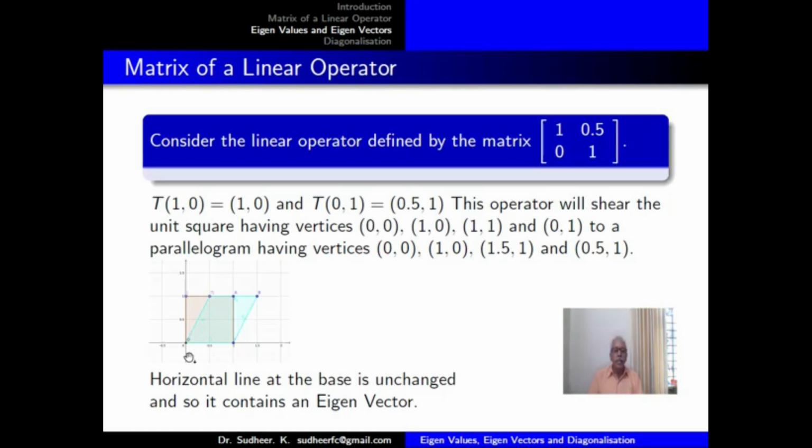Here the horizontal line is unchanged. The vector (1, 0) has itself as the image. So we can see (1, 0) to be an eigenvector, and the corresponding eigenvalue will be 1. So the shearing operator has one eigenvector, which is in the horizontal direction, that is along the vector (1, 0) or i.